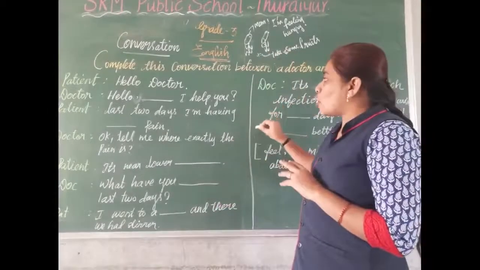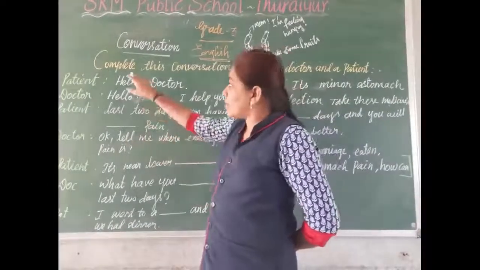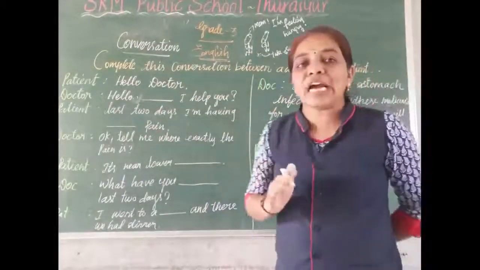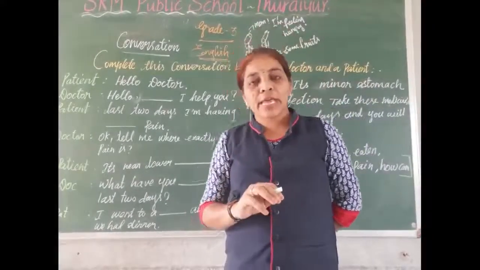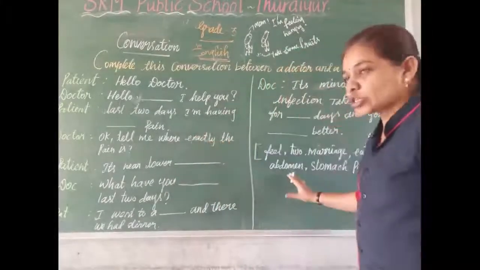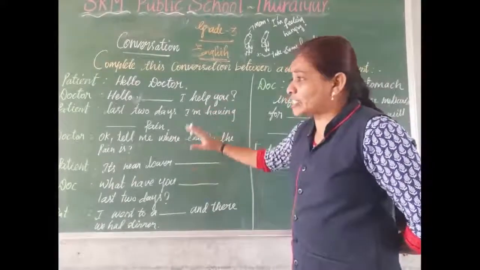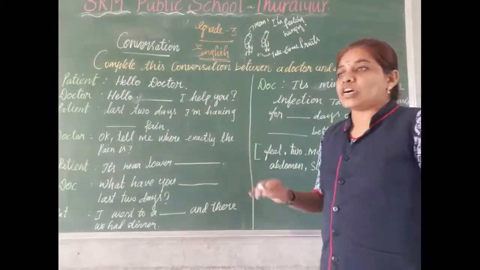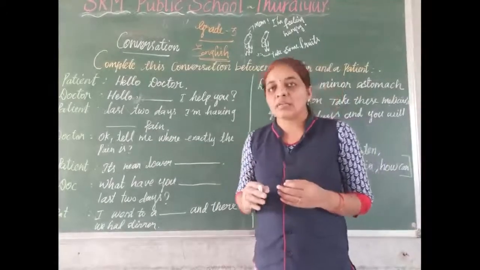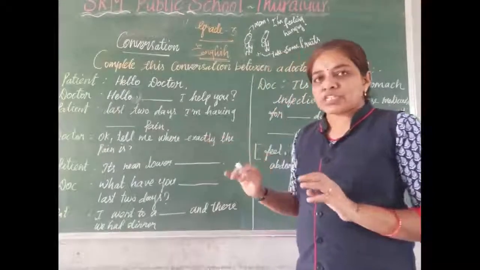Here we have a model conversation. We want to complete this conversation writing. Look here. Complete this conversation between a doctor and a patient. We have a conversation here, and you have choices also. What we want to do is fill the dashes with these choices. First we will read this conversation twice or thrice. Then only can you understand which word will suit the dashes. Shall we read it now?